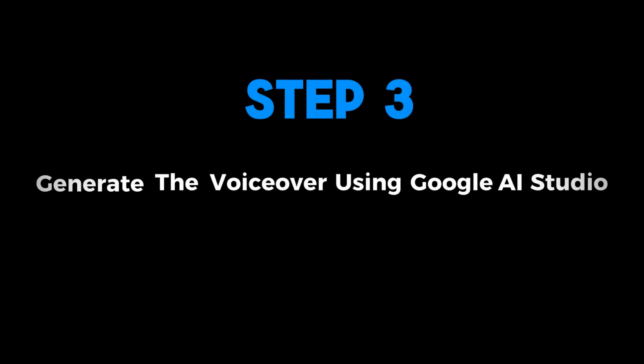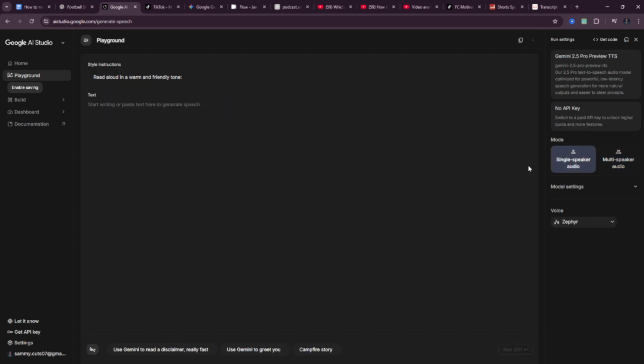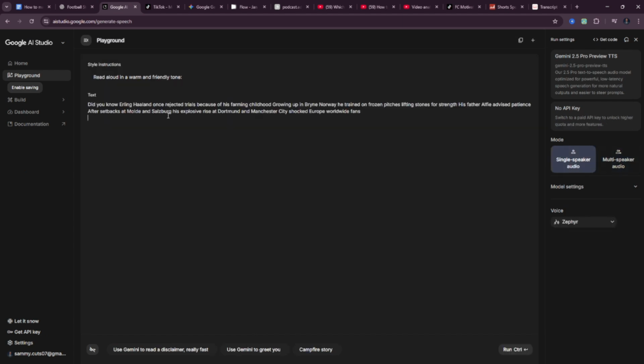Step 3. Generate the voiceover using Google AI Studio. Now it's time to create the voiceover. Go to Google AI Studio and click on One-Person Speech. Choose the name Uris for your voiceover. Next, input a proper prompt for this type of video. Once done, copy your script from ChatGPT and paste it. Click Generate, and the AI will create a human-like voiceover for you. Always listen to the audio to make sure you're happy with the quality.